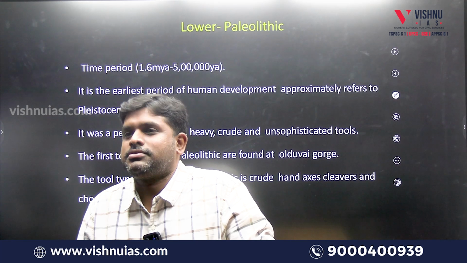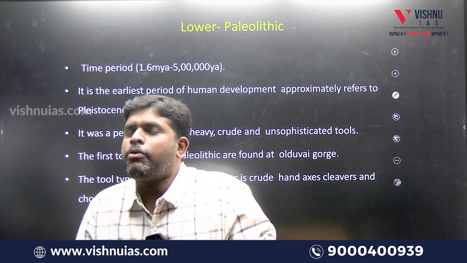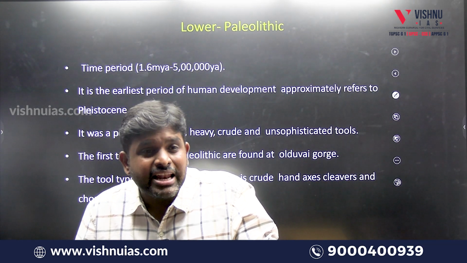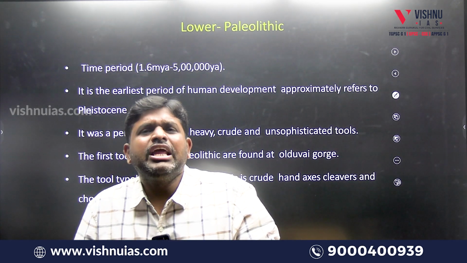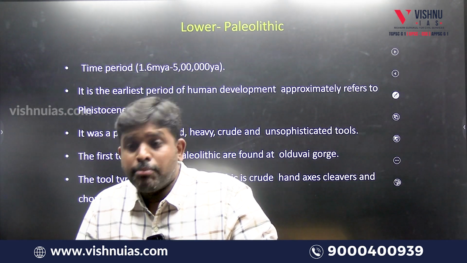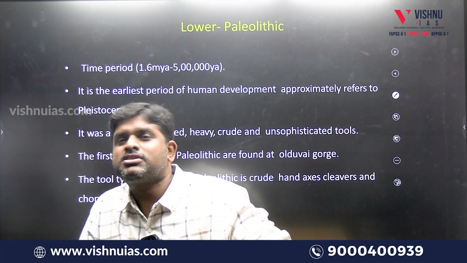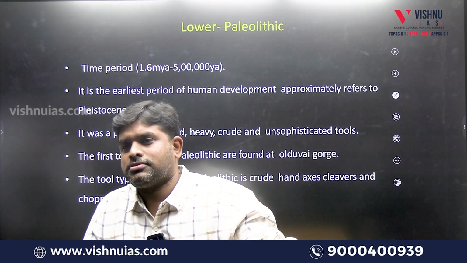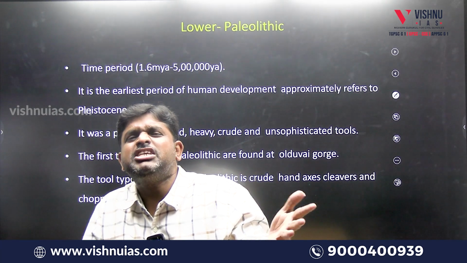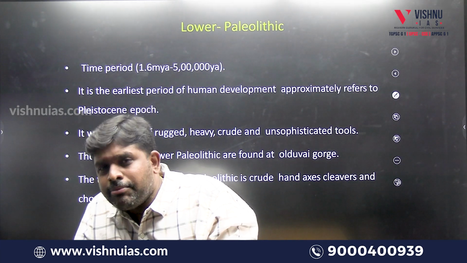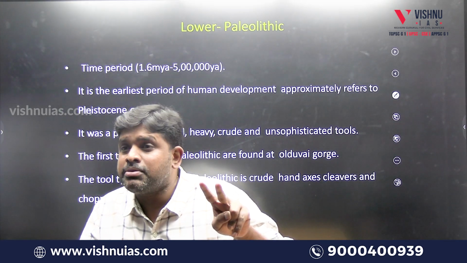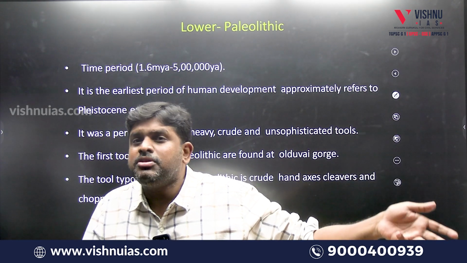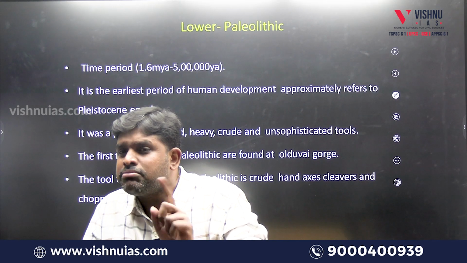So he doesn't have culture. The original point is from 5 million years ago to 1.6 million years ago, he didn't know how to live. He was like an animal. He was naked. How he lived, we don't have any evidence. But he was there. How did I come to the conclusion? Because fossil evidence was there. The dead body is present, but surrounding him I didn't get any objects. If I got objects also, they are not full-fledged evidence. Whether it is intentionally made or accidentally present, there is a lot of difference. Accidentally present means we cannot come to a conclusion. But intentionally present means something might have happened.